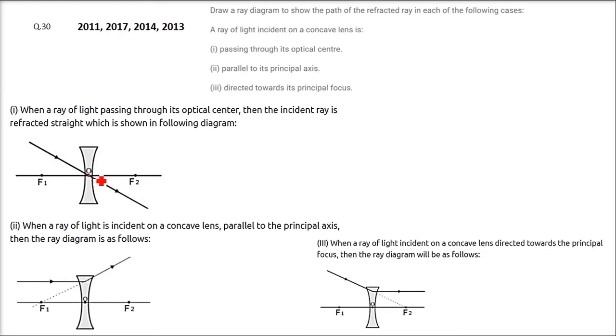It will not deviate. Next, when the ray is parallel to the principal axis, this is your principal axis, and this is a light ray which is parallel to it. When it comes, it bends, and the way it refracts, it is seen as or assumed to be coming from the principal focus. The third one is a ray directed towards its principal focus. When a light ray is directed towards its principal focus, it will become parallel to the principal axis. This one and the previous one are the converse of each other.